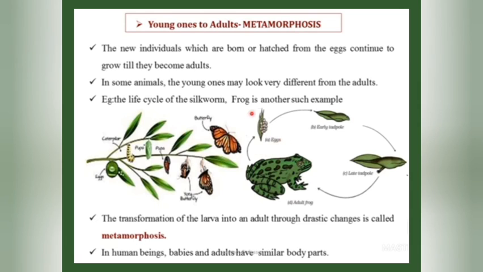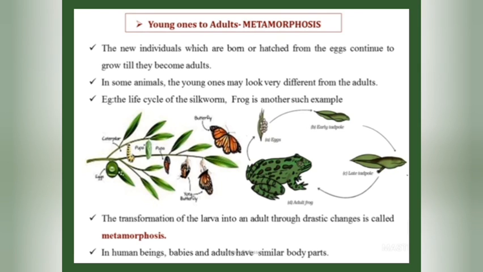Similarly, in the life cycle of a frog, the eggs develop into a tadpole, which is a larva, and then into a matured frog. This transformation of a larva into an adult through drastic changes is called metamorphosis. Metamorphosis is a transformation of a larva into an adult.